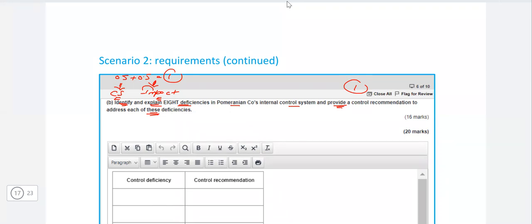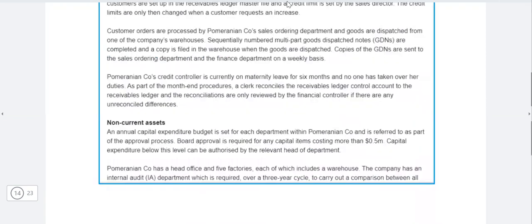The test of control is not given in this requirement. If it is being given, that is going to be a separate requirement. It contains separate marks. And test of control, you would never apply on the deficiencies. Either they're going to ask you to apply the test of controls on key controls, that means the strengths, or if they're giving them in the question of the weakness, then they are going to say that consider that everything is operating fine, then you are going to apply the test of control. So that is a separate requirement, and I've explained them in my video of the exam requirements. So let's go to the question.